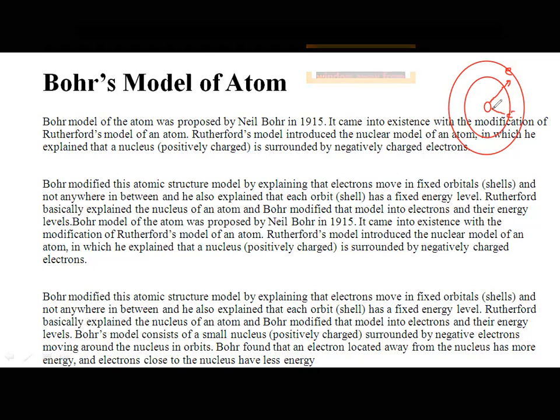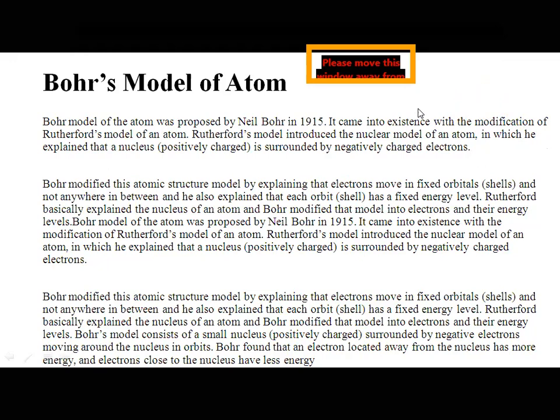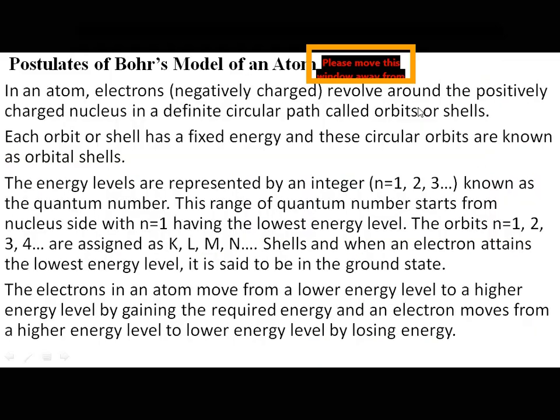That means as you move away from the nucleus, the orbits will have increasing energy. So E1 will have less energy than E2, which has less energy than E3. Yes, this was said by Bohr. This is a slight introduction to Bohr's model.